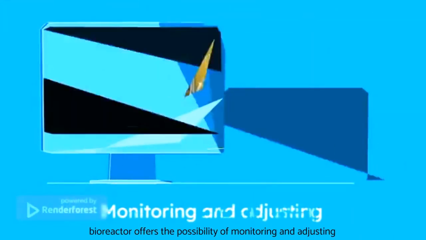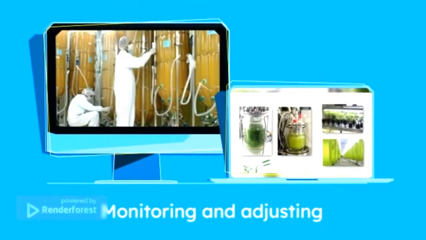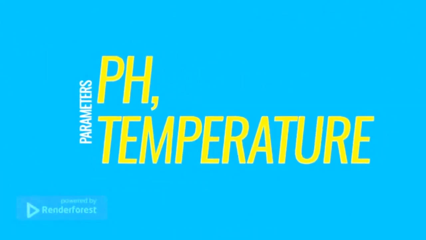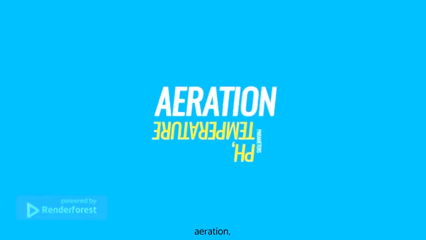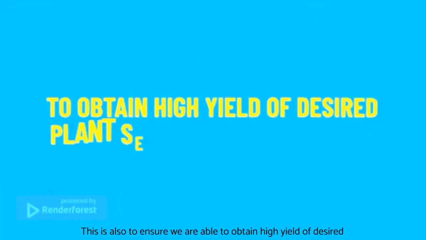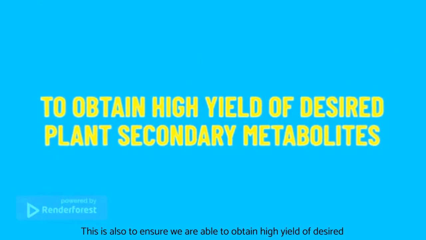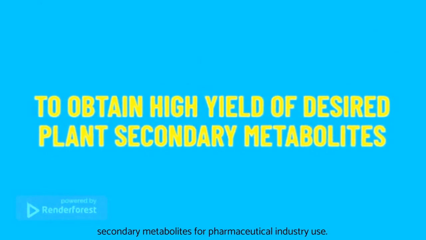Plant bioreactors offer the possibility of monitoring and adjusting culture conditions required at different stages. The performance of a bioreactor to support plant growth depends on several parameters such as pH, temperature, aeration and many more. This is also to ensure we are able to obtain high yield of desired secondary metabolites for pharmaceutical industry use.